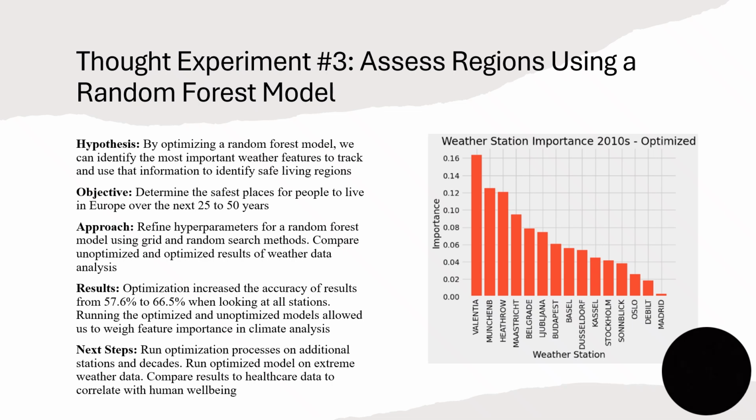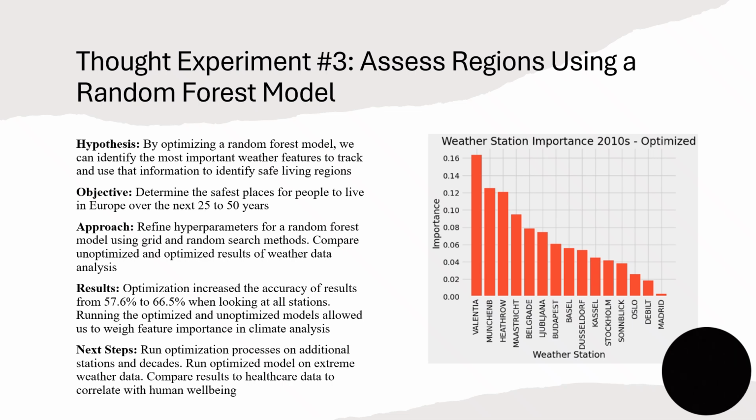Now looking at the third and last thought experiment, assessing regions using a random forest model. The hypothesis was that by optimizing a random forest model, we can identify the most important weather features to track and use that information to identify safe living regions. The objective was to determine the safest places for people to live in Europe over the next 25 to 50 years. The approach I took was to refine hyperparameters for a random forest model using grid and random search methods.